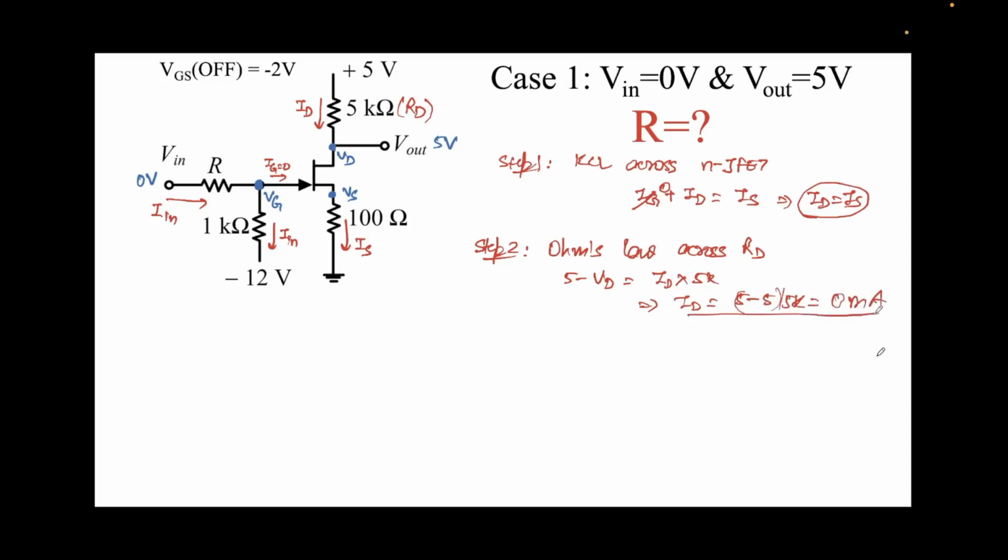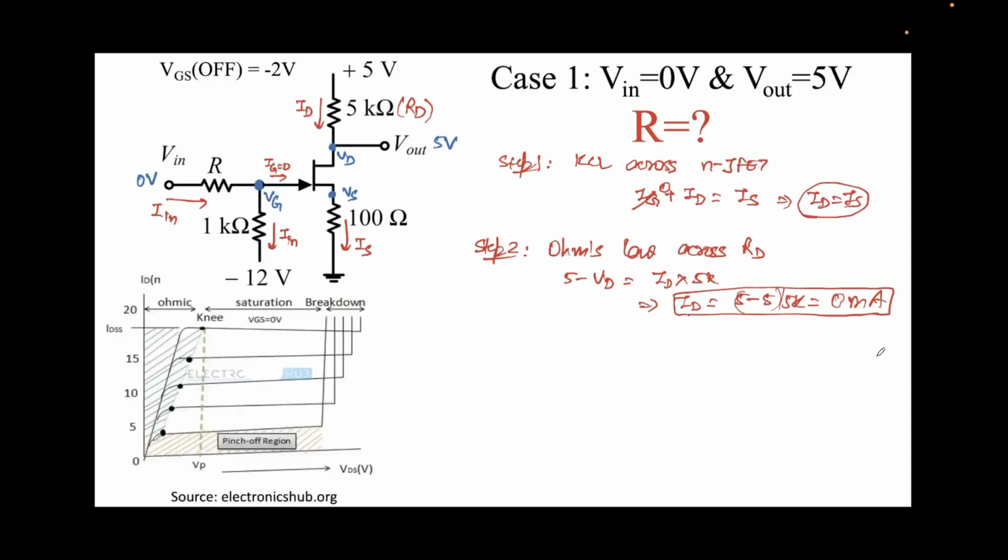What this means is that this device is pinched off, and we saw that over here. This means this device is operating somewhere in this region. So we'll write that it is pinched off. What does the pinch off condition mean? That's our step 3. Pinch off condition means that VGS is less than VGS off. So this implies VGS is less than minus 2 volts. So we have obtained this condition.